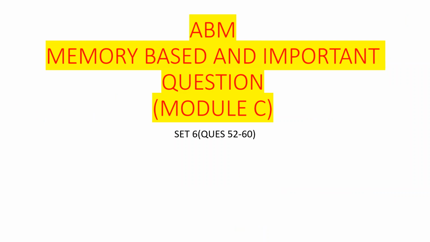Today we have to discuss the Module C MCQ set number 6, ABM memory based and important questions. This is set number 6, from question number 52 to question number 60. As we have already been discussing these questions in the previous two sessions, we will discuss theory plus some important points along with the MCQ. Clear? So let's start.